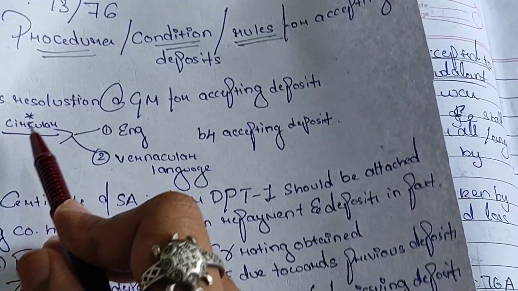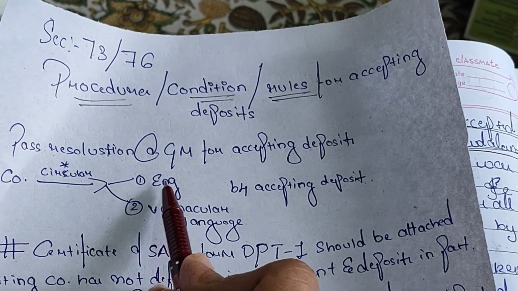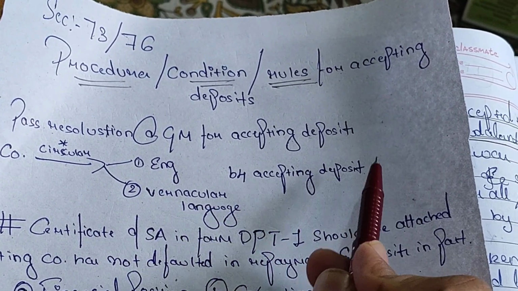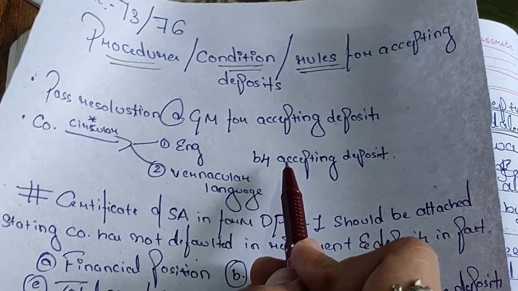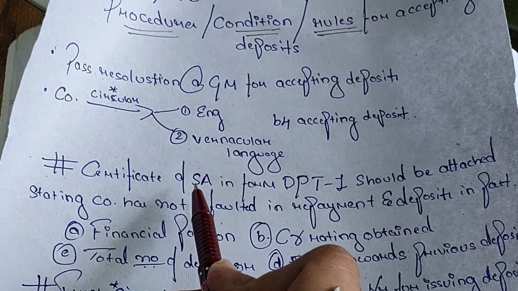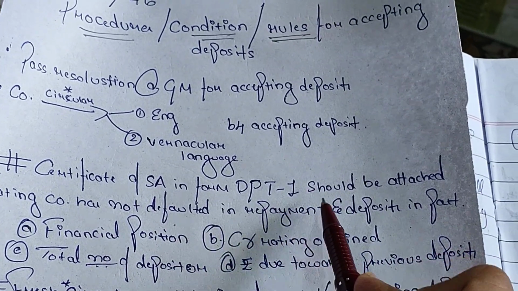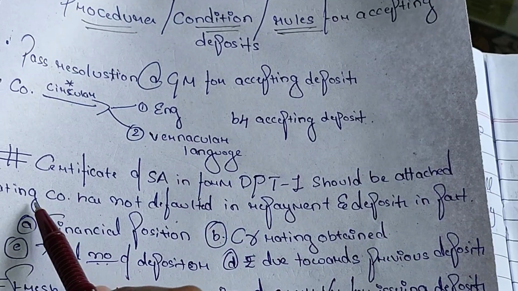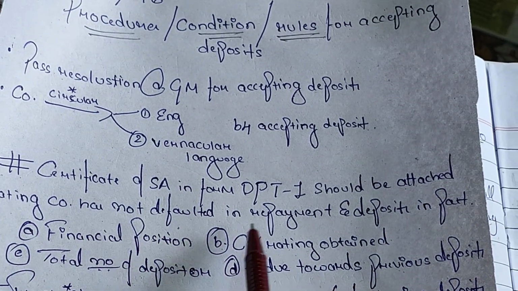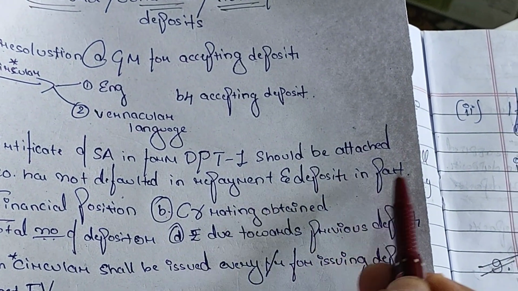Secondly, the company shall issue a circular in English or a vernacular language before accepting deposits. It must contain a certificate of the statutory auditor in Form DPT-1 attached, stating that the company has not defaulted in repayment of deposits in the past.